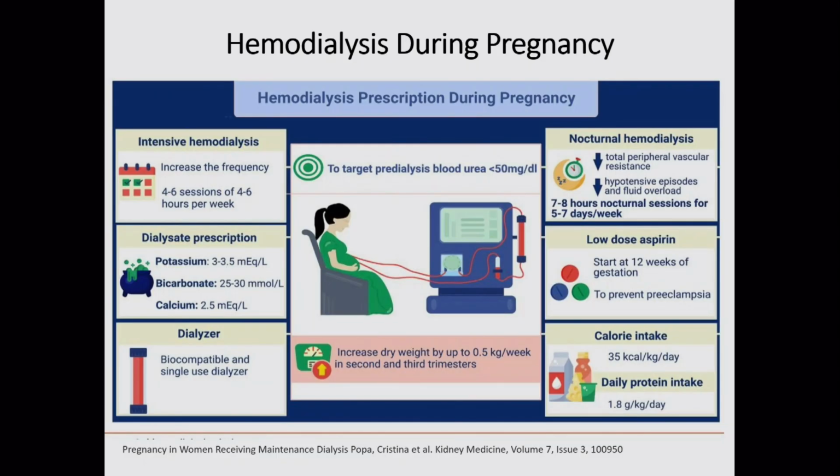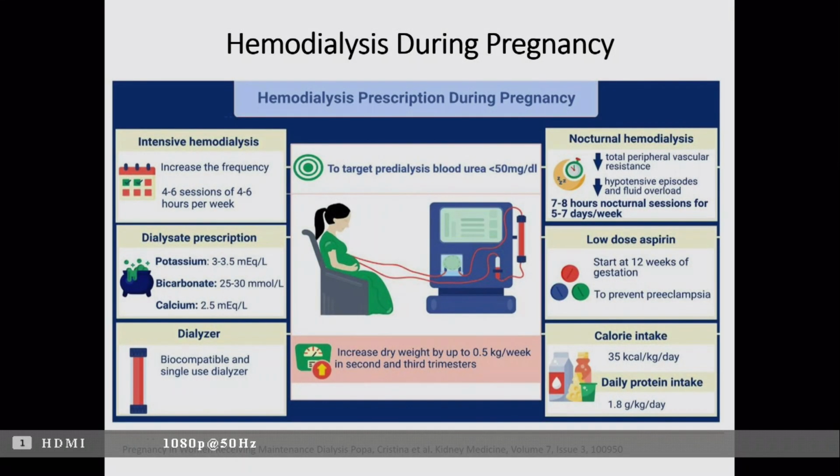So in a nutshell, hemodialysis prescription during pregnancy changes. We have to go for intensive hemodialysis and increase the frequency: 4 to 6 sessions, 4 to 6 hours per session. We have to target a blood urea nitrogen less than 50 milligram per deciliter. Potassium is up to 3, bicarbonate is low, calcium is standard 2.5 milliequivalents per liter. We have to use biocompatible dialyzers, single use preferably.